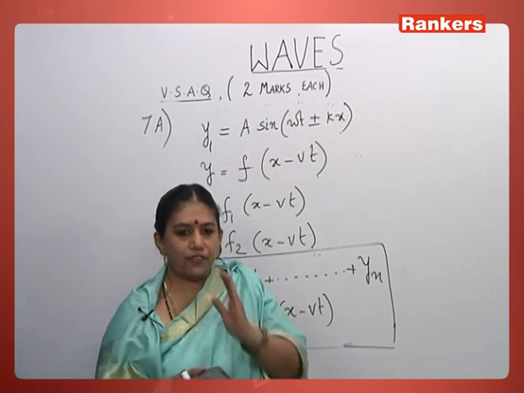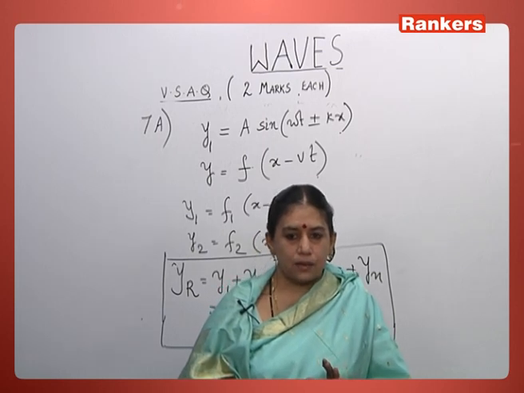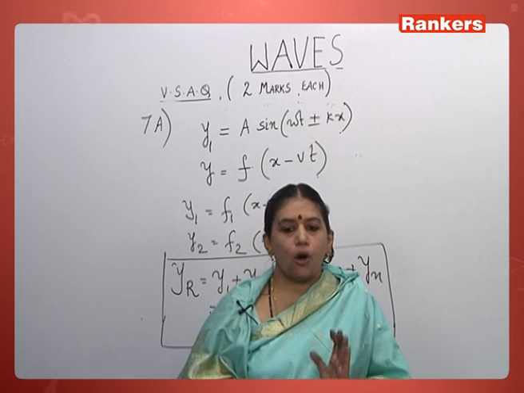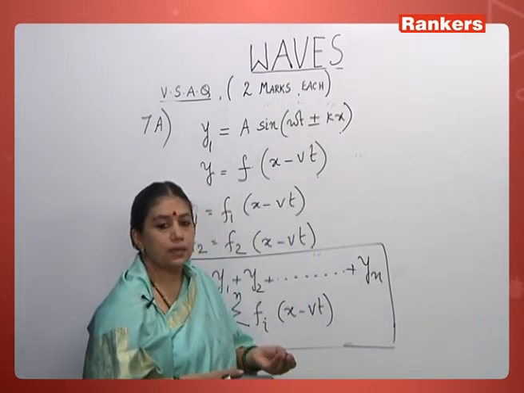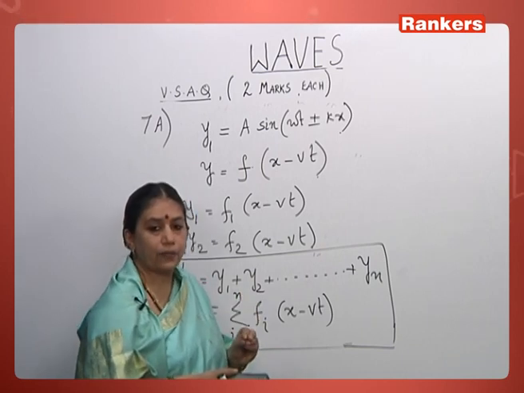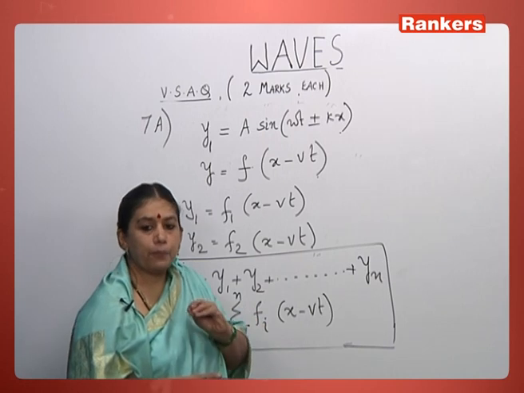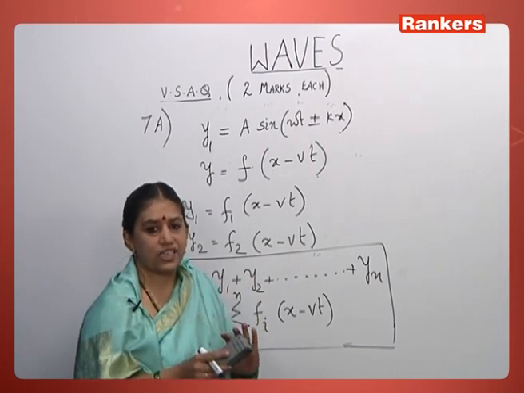So, let us define it properly. The principle of superposition of waves states that the resultant displacement of the resultant wave is equal to the sum of the individual displacements of the individual waves when a number of waves or pulses are superimposed on each other.